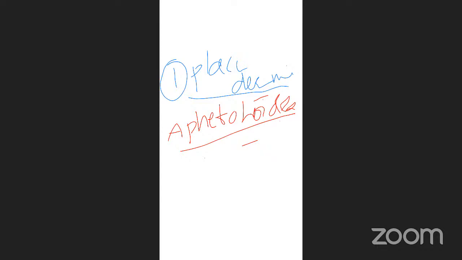Next, coming to the second class of fishes. What is the second one? Anybody respond? The second class is elasmobranchii.